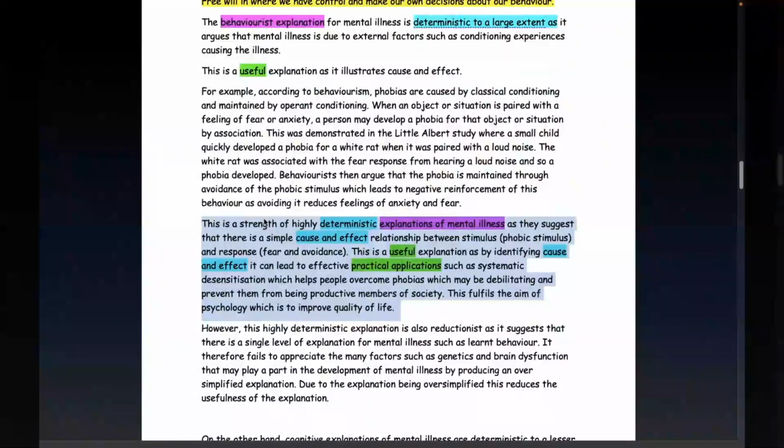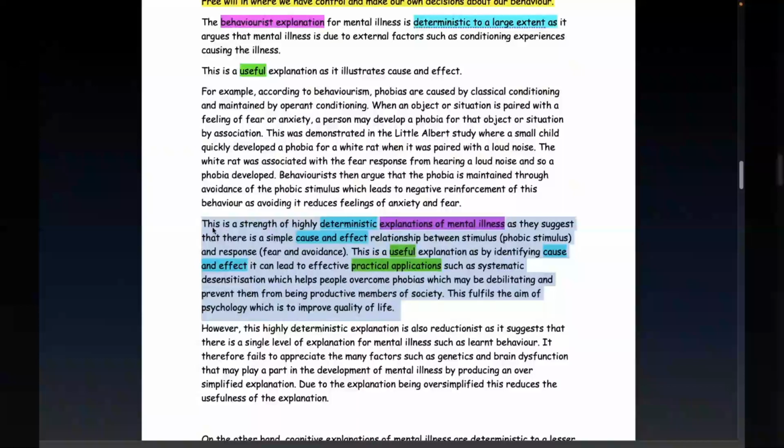It doesn't have to be there. It could be up here. It could be this is a strength because it's a useful explanation. That's absolutely fine. If that was the case, you would simply write this means that here. It doesn't matter as long as this is a strength or this is a weakness, depending on what your particular paragraph is, appears somewhere in your paragraph.